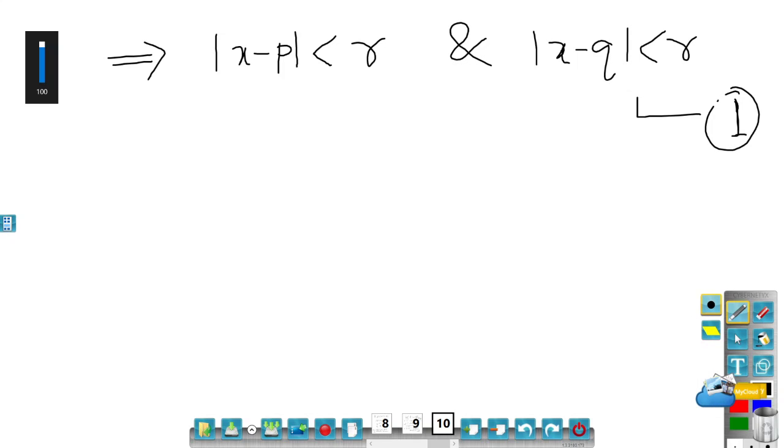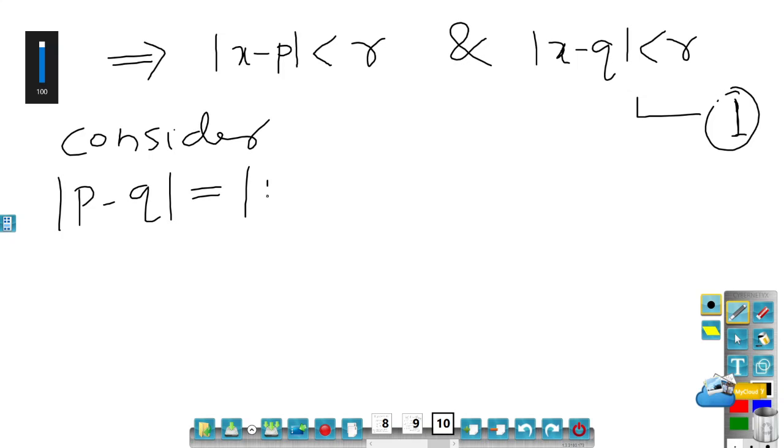Now consider modulus of P minus Q. I will add and subtract X, so that means I have added 0.